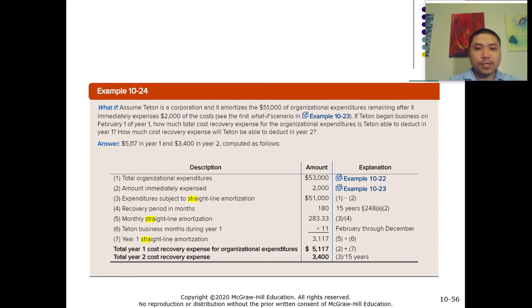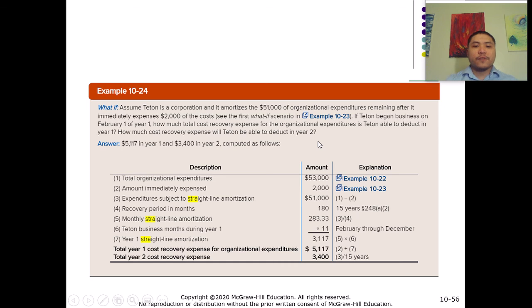So let's look at this example. Hopefully it's going to be helpful for you guys to understand this concept, right? So it says, assume Titan is a corporation and it amortizes the $51,000 of organizational expenditures remaining after it immediately expenses $2,000 of the cost, right? And it asks, if Titan began business on February 1st of year 1, how much total cost recovery expense for the organizational expenditures is Titan able to deduct in year 1, and how much cost recovery expense will Titan be able to deduct in year 2?